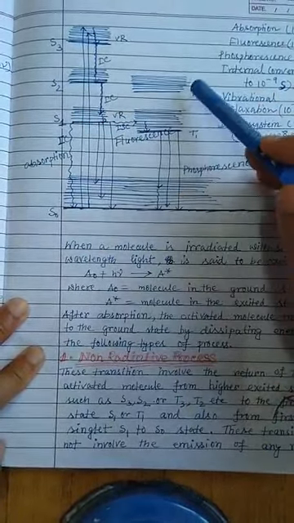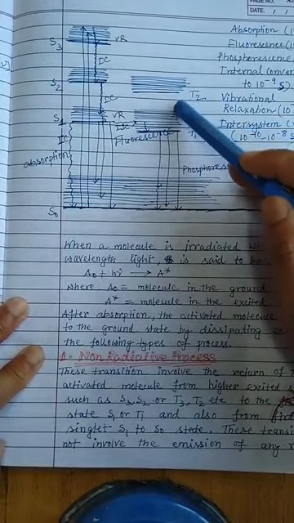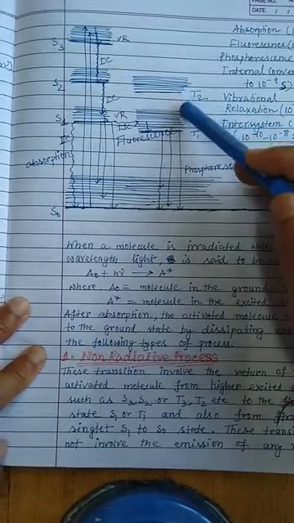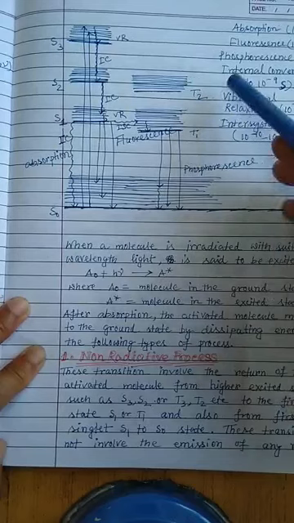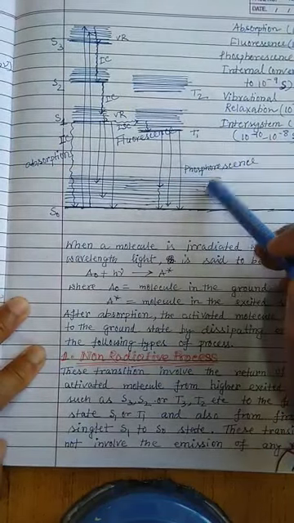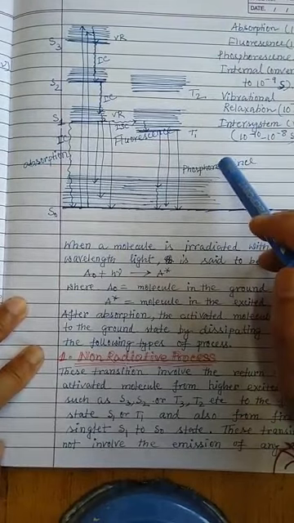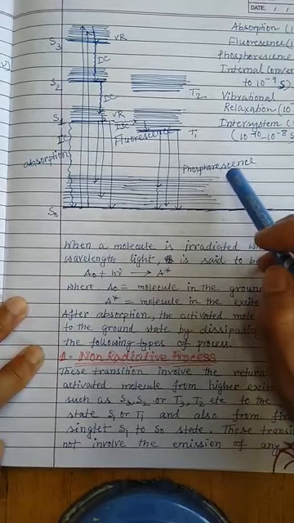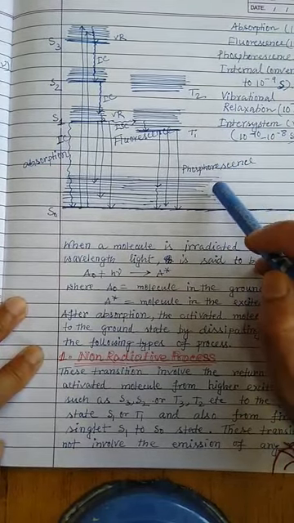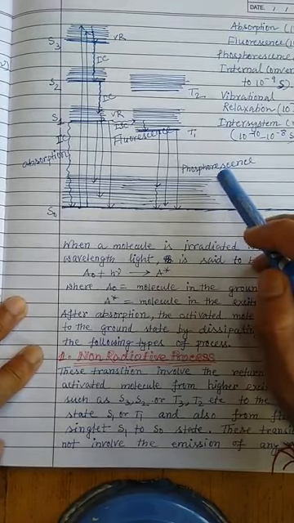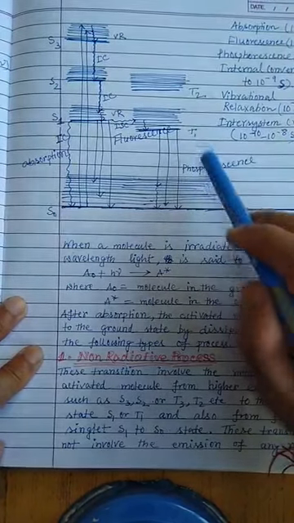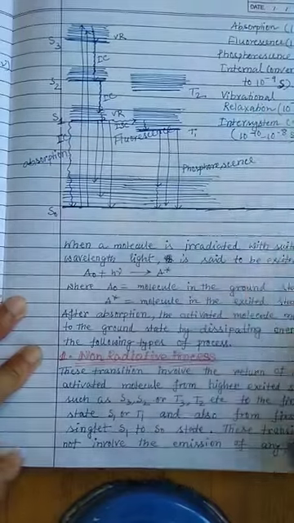And also from T3, T2 to T1, which is probably not shown here. You can draw T2 to T1 for yourself, but not T1 to S0, because for T1 to S0 you again have to do some spin orbit coupling or intersystem crossing. So generally IC is not observed between T1 and S0. Remember that, okay?